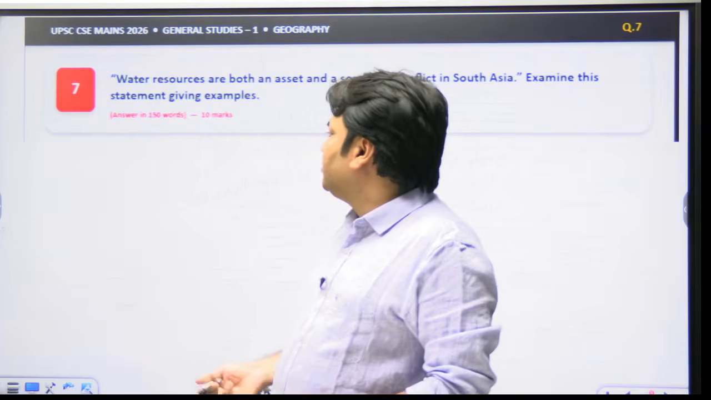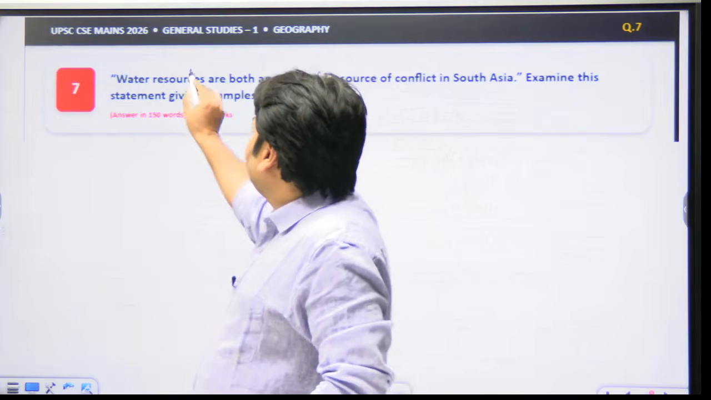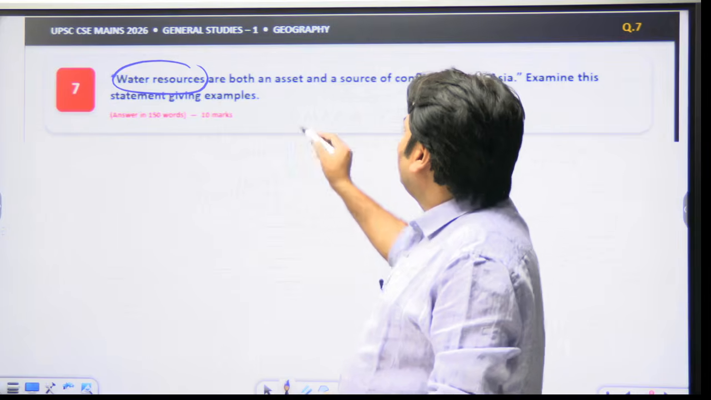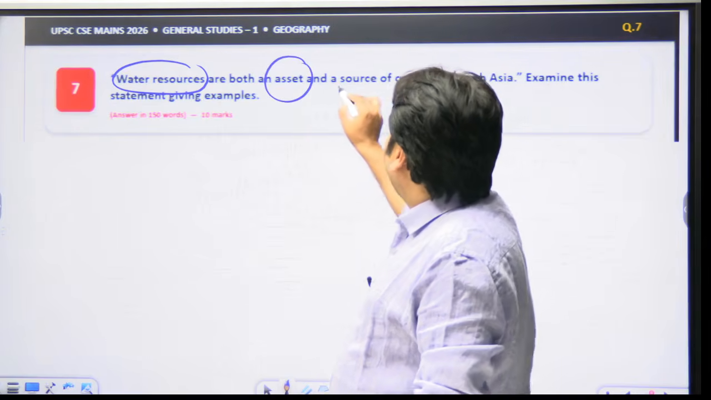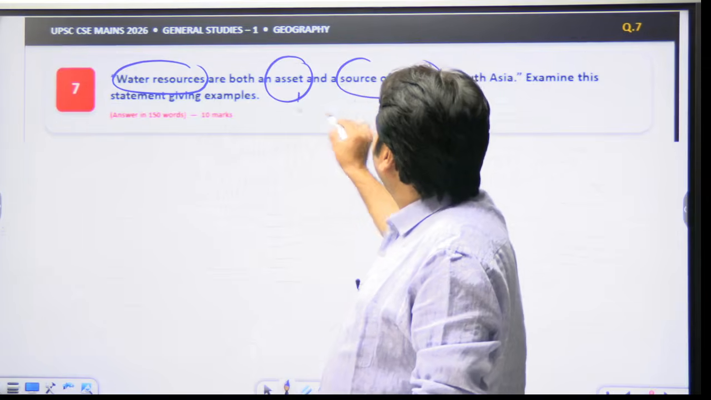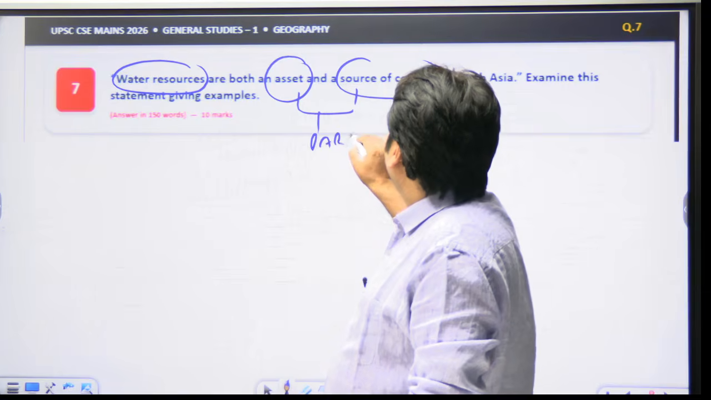And what is the question? The question says that water resources. This question is about water resources. So water resources are both an asset and at the same time they are a source of conflict. It means that again here we see a paradox. And what is the paradox?